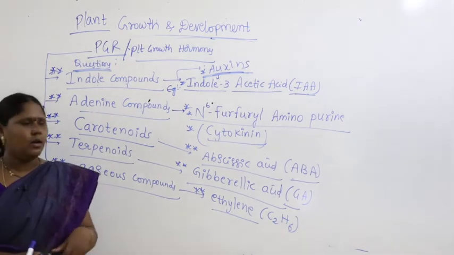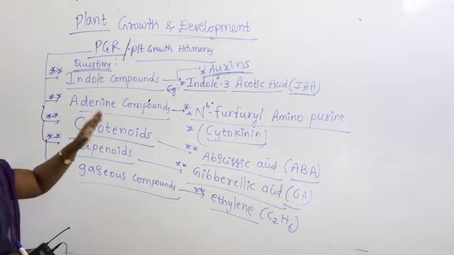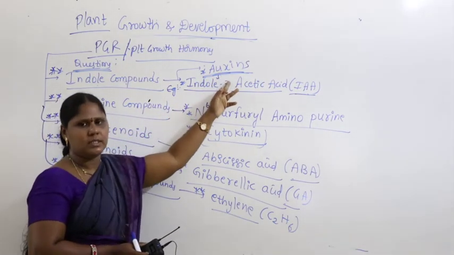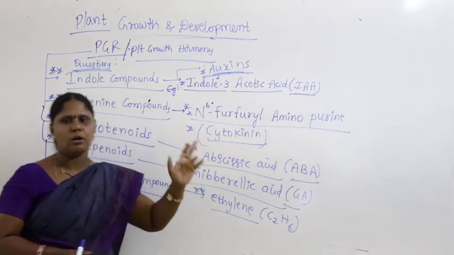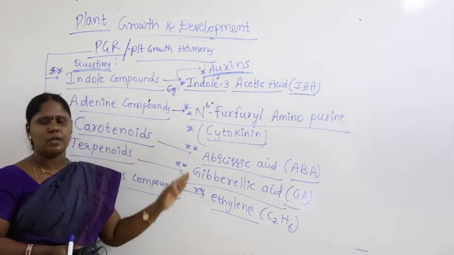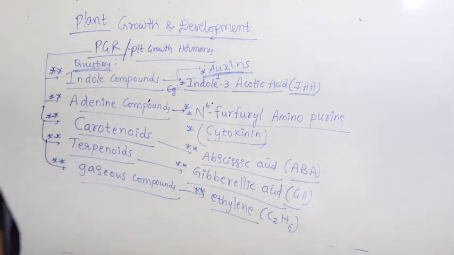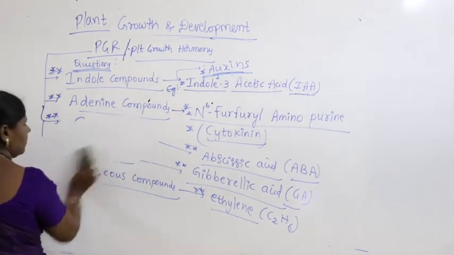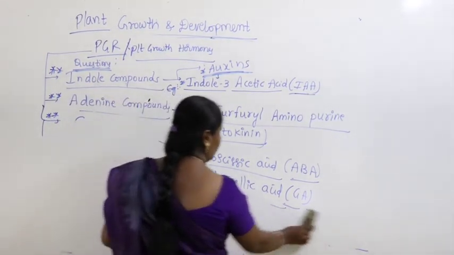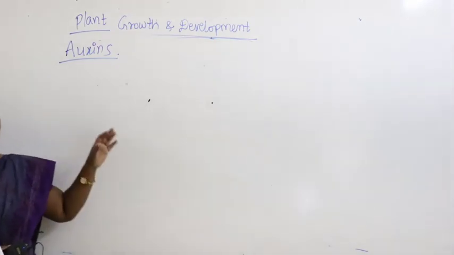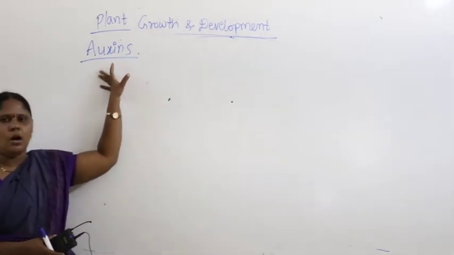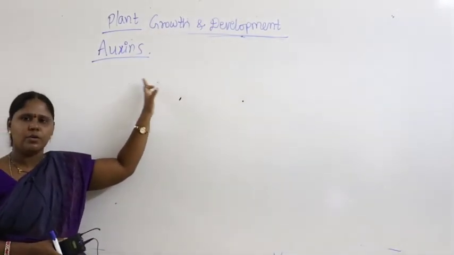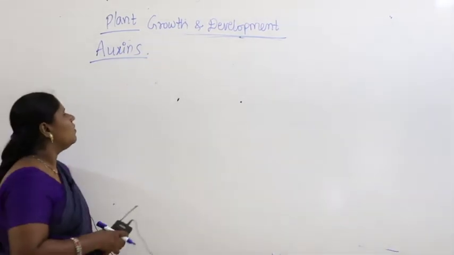Okay, right. Now in this, let us start with what is the first compound we have to start with? Auxins. Auxin is a growth promoting hormone. Now, what are these auxins?